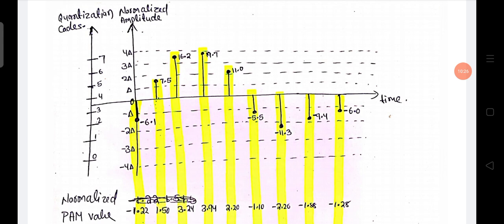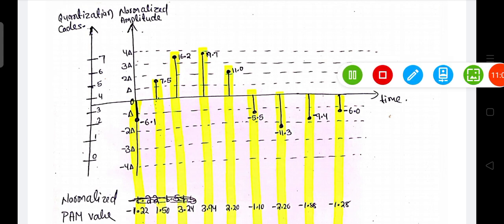So we put some quantized value to every sample. The process of putting the quantized value on every sample is called quantization. The last process of quantization is giving the quantization value.